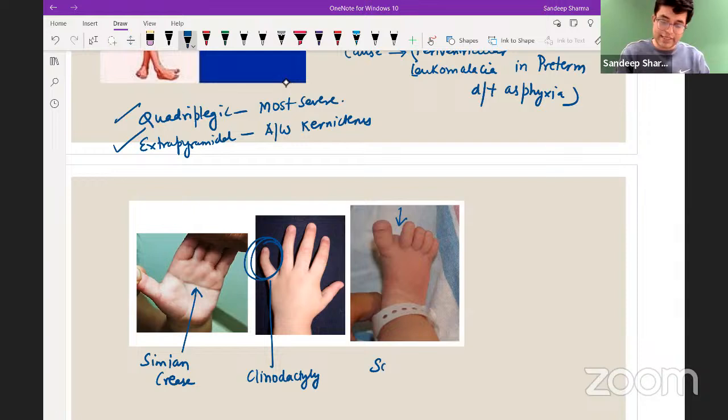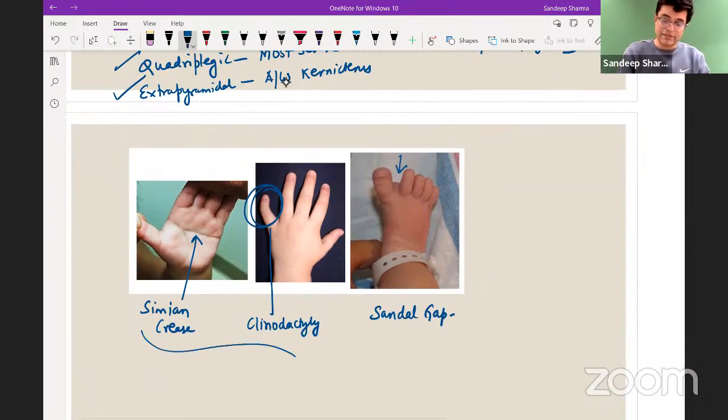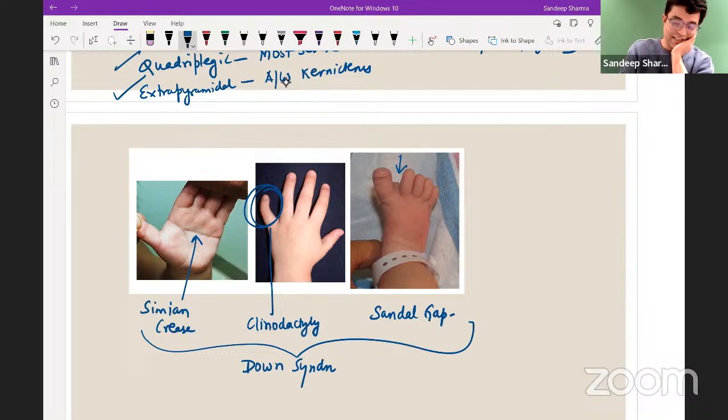That is what you call sandal gap in the patient. So if there is simian crease with clinodactyly with sandal gap, what is the likely diagnosis? Tell me. Yes, you know it. This is easy. Down syndrome. Most of you have answered it already. Down syndrome, trisomy 21. Do you know there are people who are very well prepared, but they mark Down syndrome wrong in the exam?